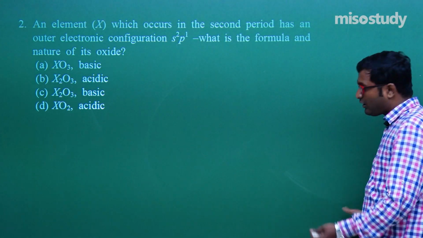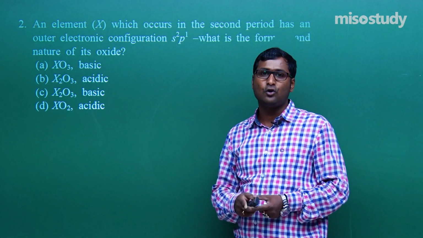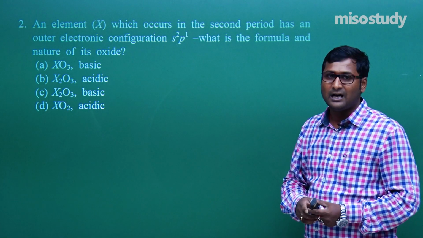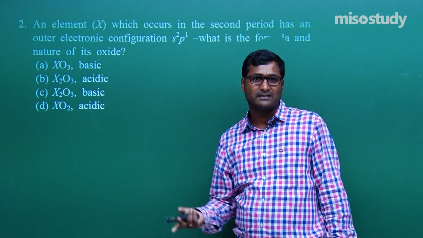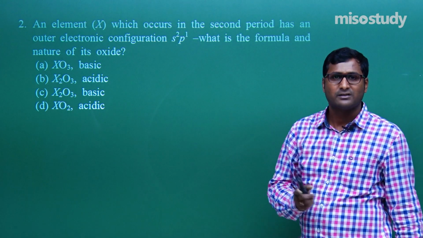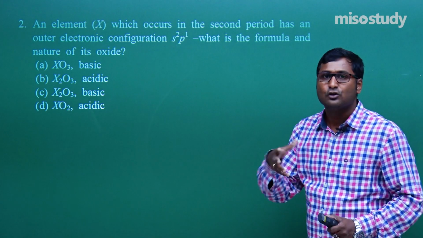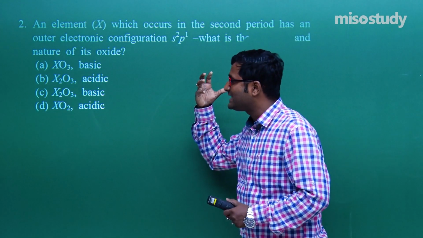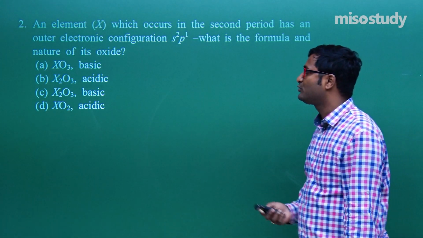Sometimes all 4 options are correct. In general, we used to listen to news that 4 questions are wrong in the JEE Mains examination, 3 questions are wrong. Sometimes it happens, but now we are just practicing. So we have to analyze each and every thing related to the exam preparation. Clear? Now let's move to the next question.